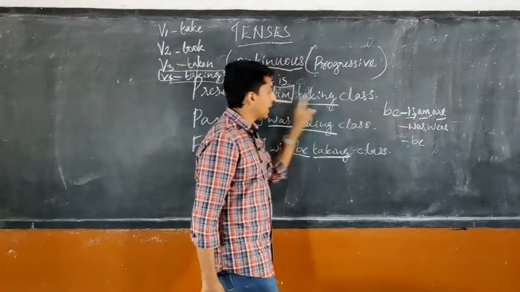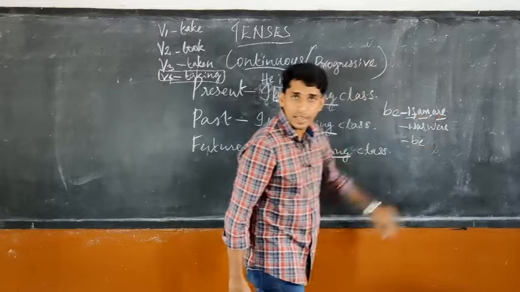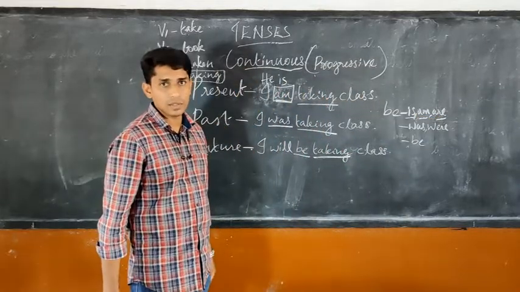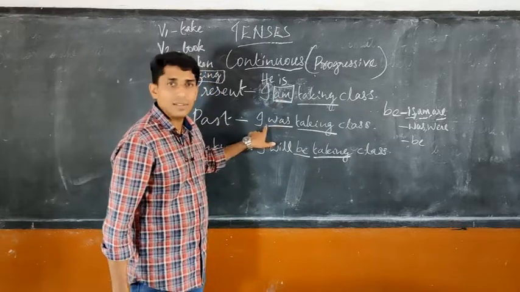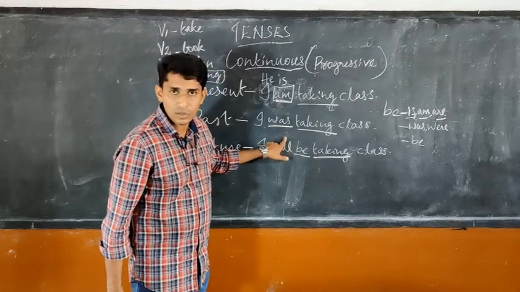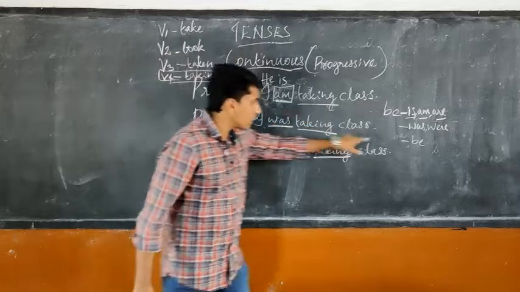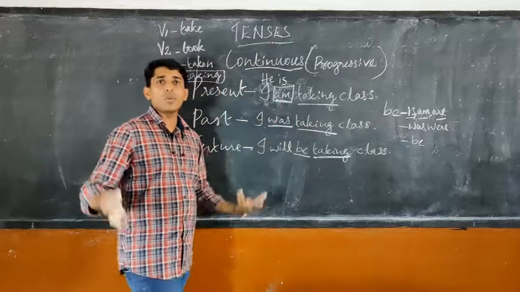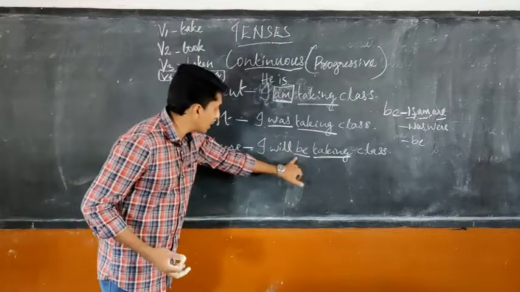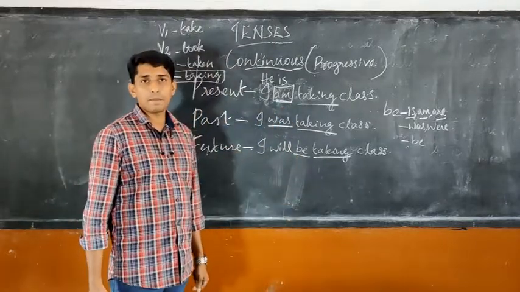If the subject was they, we would have used they are taking class. In the past also it is the same. I will take only was, singular. We, it would have been the plural verb were. In future, if it is singular or plural or anything it can be, we can only use be.